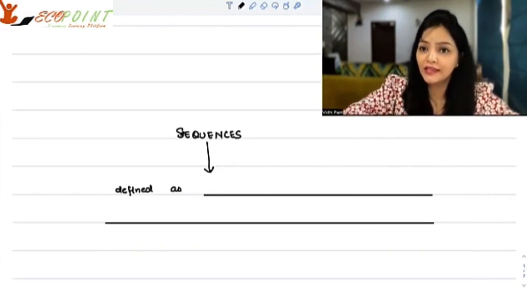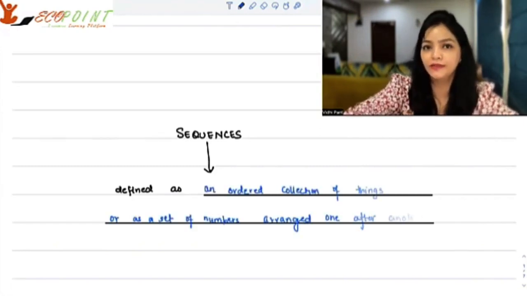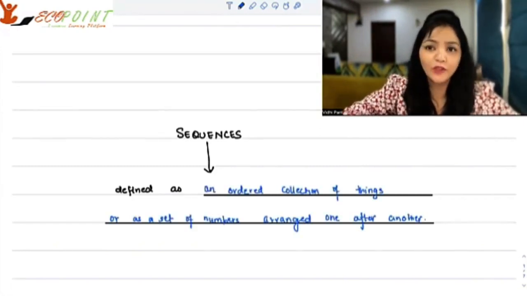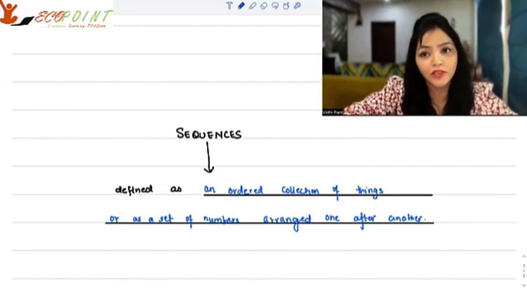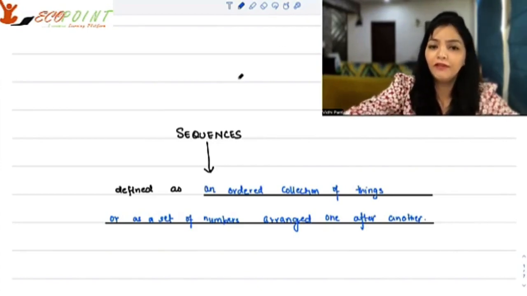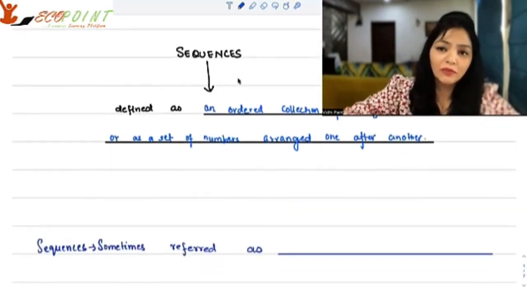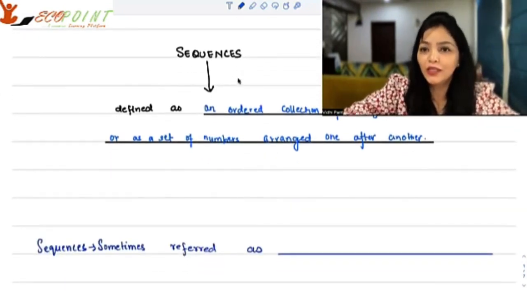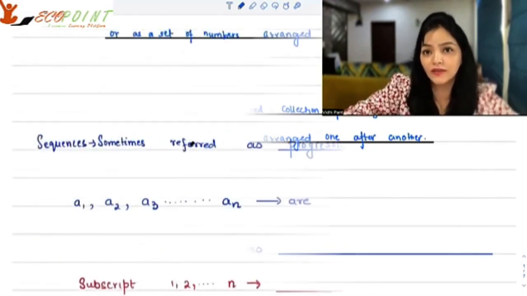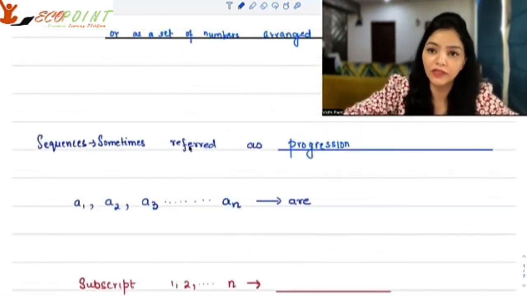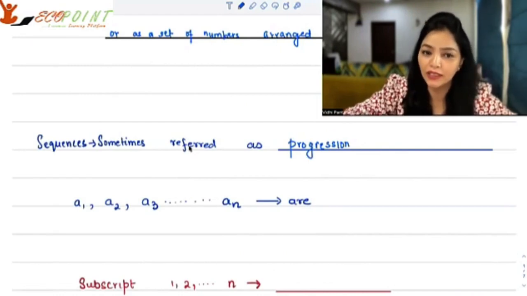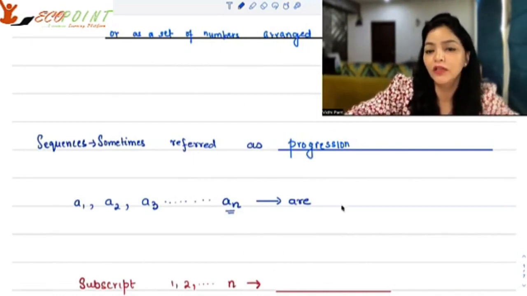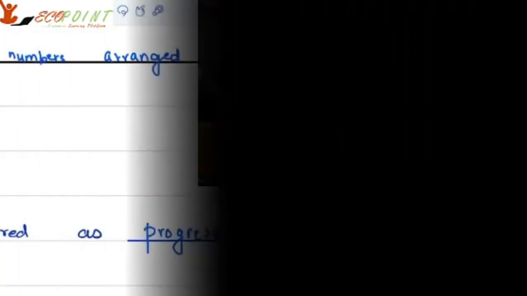So it is defined as an ordered collection of things. These things generally are numbers. So we can also say that a sequence is a set of numbers arranged one after another. Pattern and order is very important out here. In fact, sometimes we also refer to sequences as progression. In progression or sequences, we generally put the terms like A1, A2, A3, so on and so forth. These are the terms, or you can say that these are elements of any sequence.